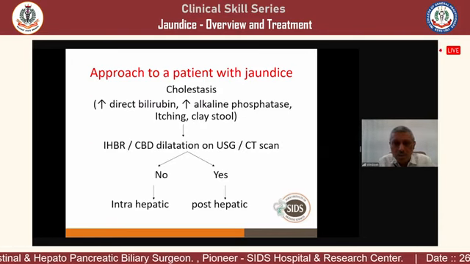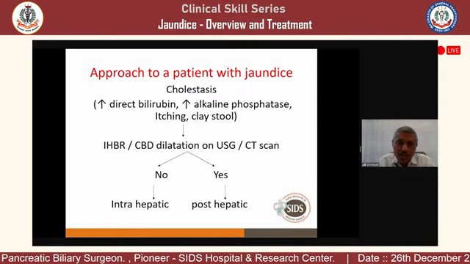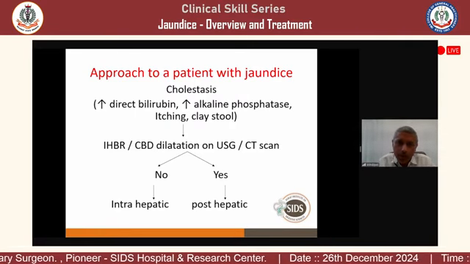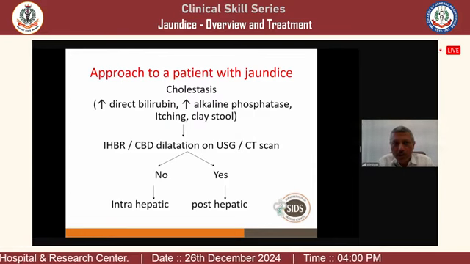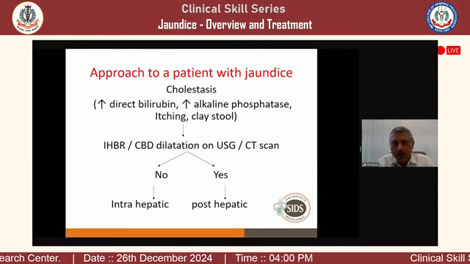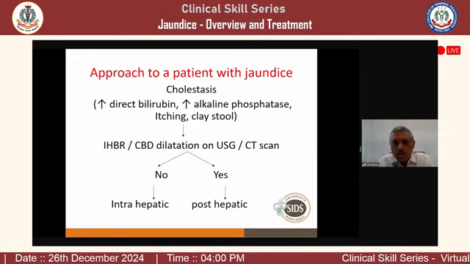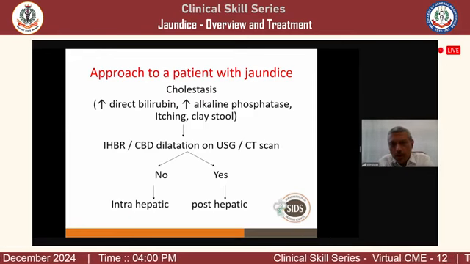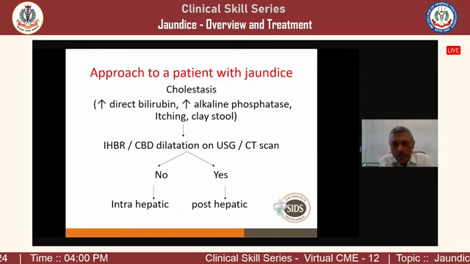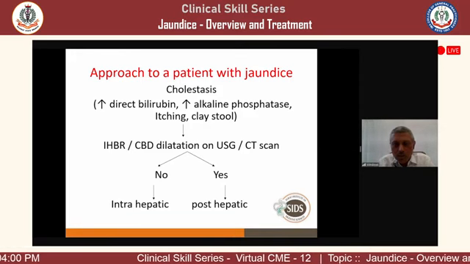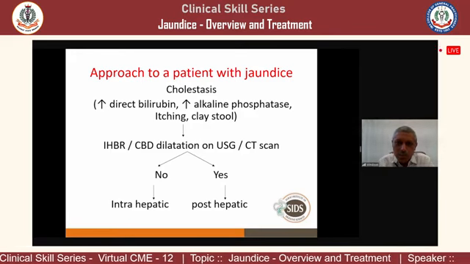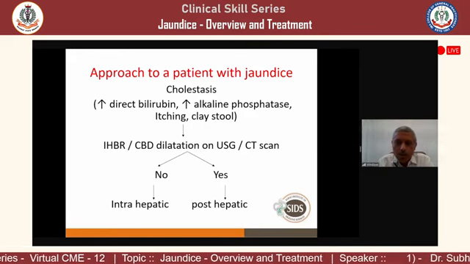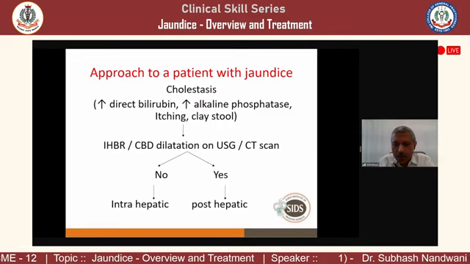Now cholestasis, again as we discussed, means there is a stasis of bile. So bilirubin will be high, but direct bilirubin is water soluble, so the urine will be yellow. Indirect bilirubin is not water soluble. There will also be itching and clay-colored stool. So you do imaging, sonography or CT scan, which shows a dilated common bile duct or dilated intrahepatic biliary radicals, IHBR. If it is dilated, it is post-hepatic, extrahepatic, and if it is not dilated, it is intrahepatic cholestasis.